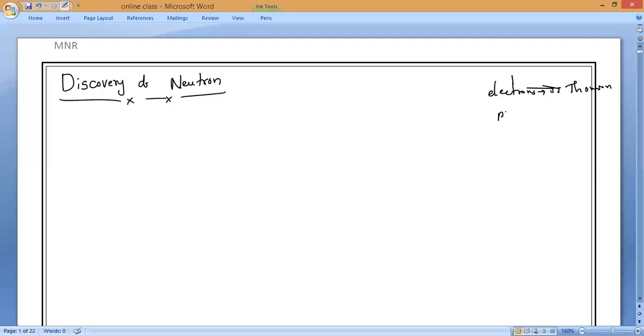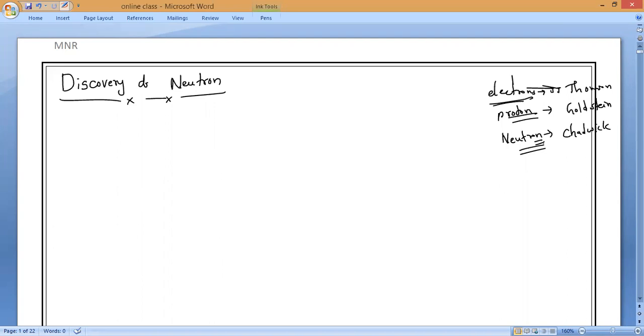And in the same way, protons were discovered by Mr. Goldstein. After this, many years later, approximately around 1927, a third subatomic particle was discovered, which we call the neutron, by Mr. Chadwick. So these are three important general awareness questions: what is discovered by whom. Now let us discuss how this neutron was discovered.